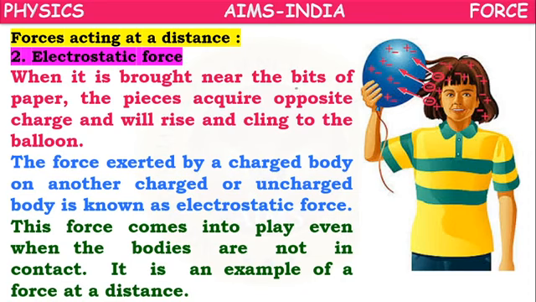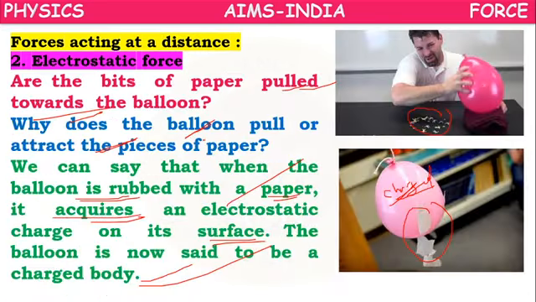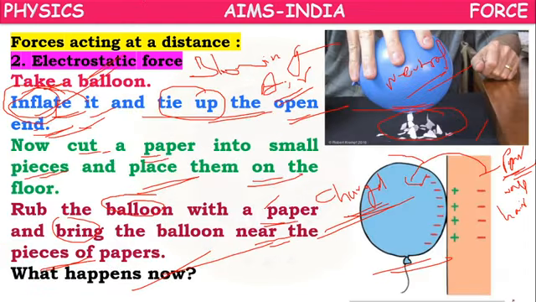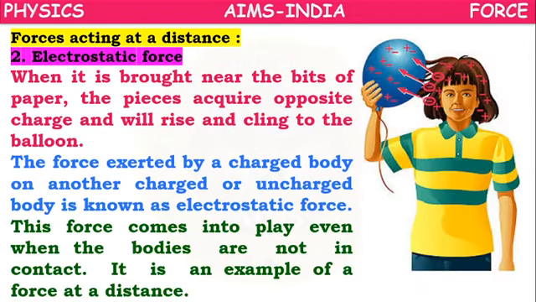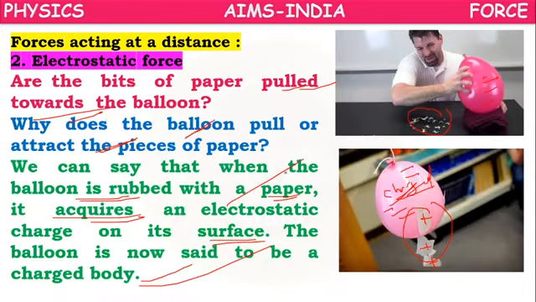Now suppose it is having negative charge particles. When it is brought near the papers, it will develop a positive charge on the pieces of paper.